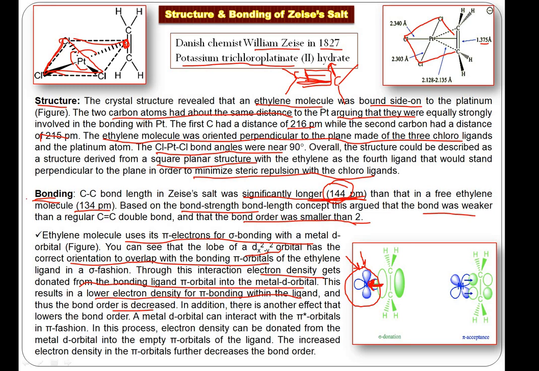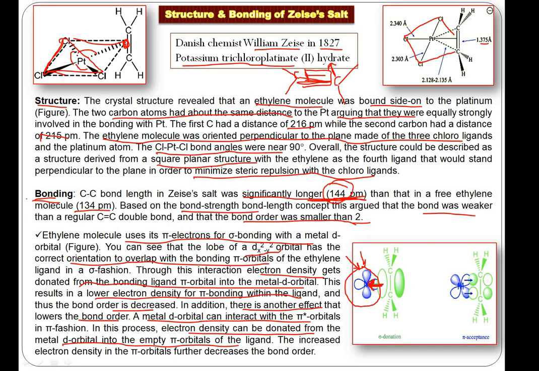Fine. And in step number 2, this is interesting, there's another effect. It's basically a synergistic effect that lowers the bond order. What is that? A metal d orbital can interact with the pi anti-bonding orbital in a pi fashion. In this process, the electron density gets donated from the metal d orbital into the empty pi orbital of the ligand. As I mentioned earlier, this pi bond has pi bonding and pi anti-bonding orbitals as per molecular orbital theory. So when pi bonding electron density is removed, it decreases, so the bond order gets less and the bond becomes weaker.